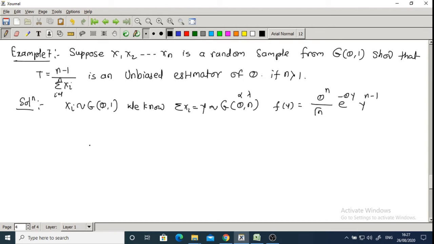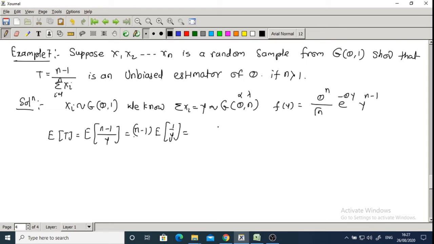So here we start with the expected value of t, which is equal to expectation of n minus 1 upon summation of xi, which we replace by y, correct? So n minus 1 is a constant, we take it outside the integral, so n minus 1 into expected value of 1 upon y.